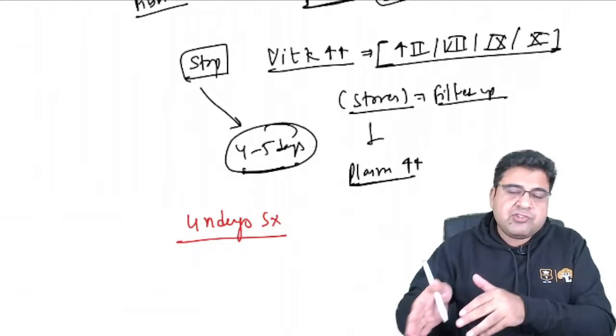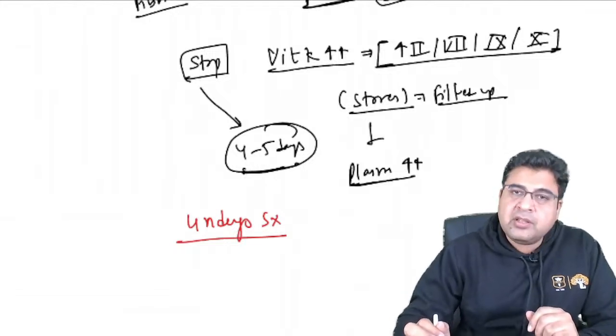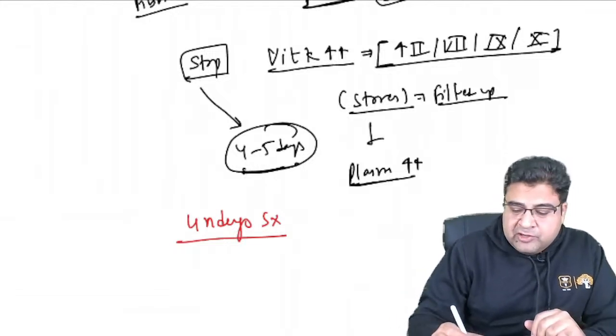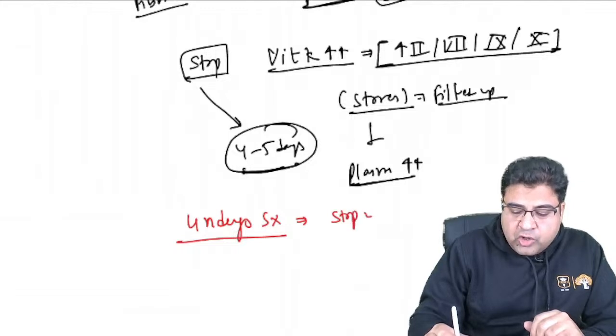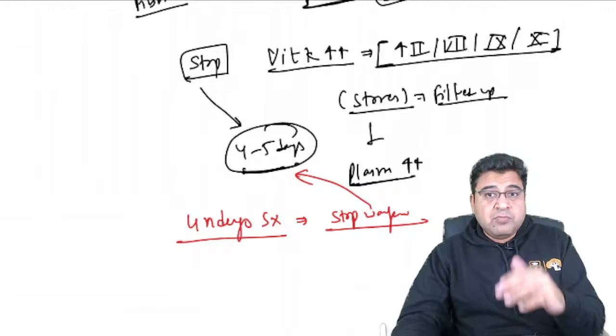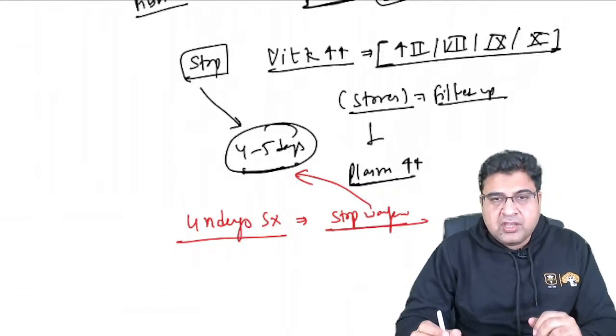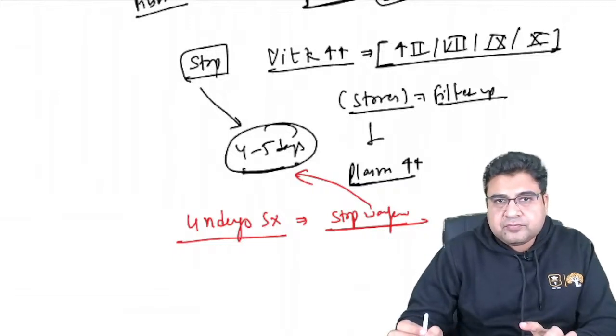So we have to stop such type of medicine, which can lead to more bleeding during surgery, and the patient can die during surgery on the table. So if the patient has to undergo surgery, we have to stop warfarin. How many days before surgery? The answer is minimum 4 to 5 days. So you have to stop warfarin minimum 4 to 5 days before surgery. This is the way to stop the warfarin, right?